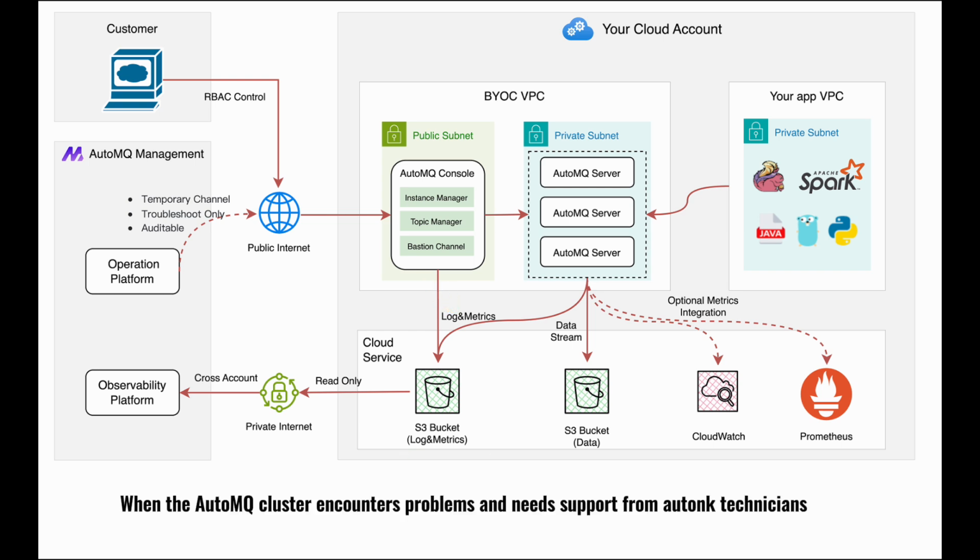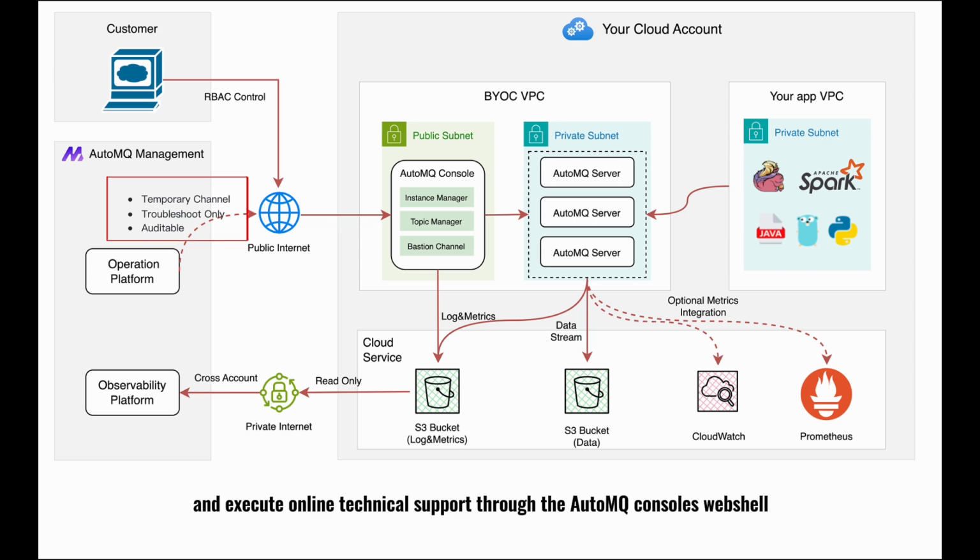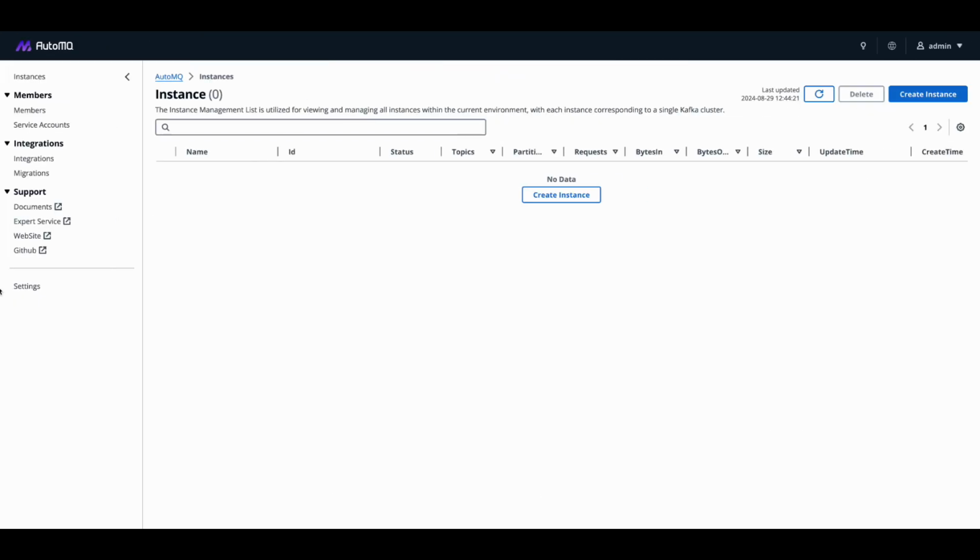When the AutoMQ cluster encounters problems and needs support from AutoMQ technicians, the user only needs to authorize the operations bucket to AutoMQ across accounts. Then, the AutoMQ management platform can help users analyze and diagnose problems based on the logs and metrics in the bucket, and execute online technical support through the AutoMQ console's web shell.